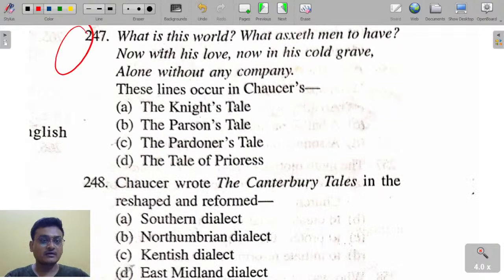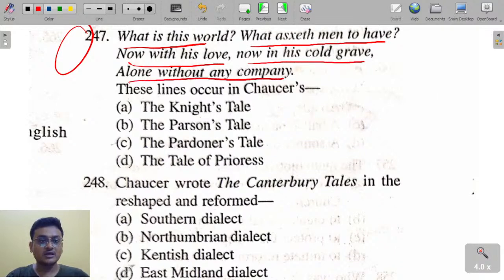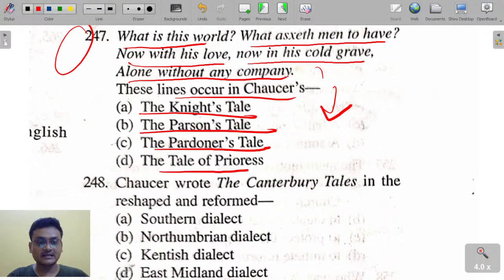What is this word? What access men to have now with his love, now in his cold grave, alone without any company. These lines occur in Chaucer's The Knight's Tale, the Parson's Tale, the Pardoner's Tale, the Tale of the Prioress. These lines appear in the Pardoner's Tale.